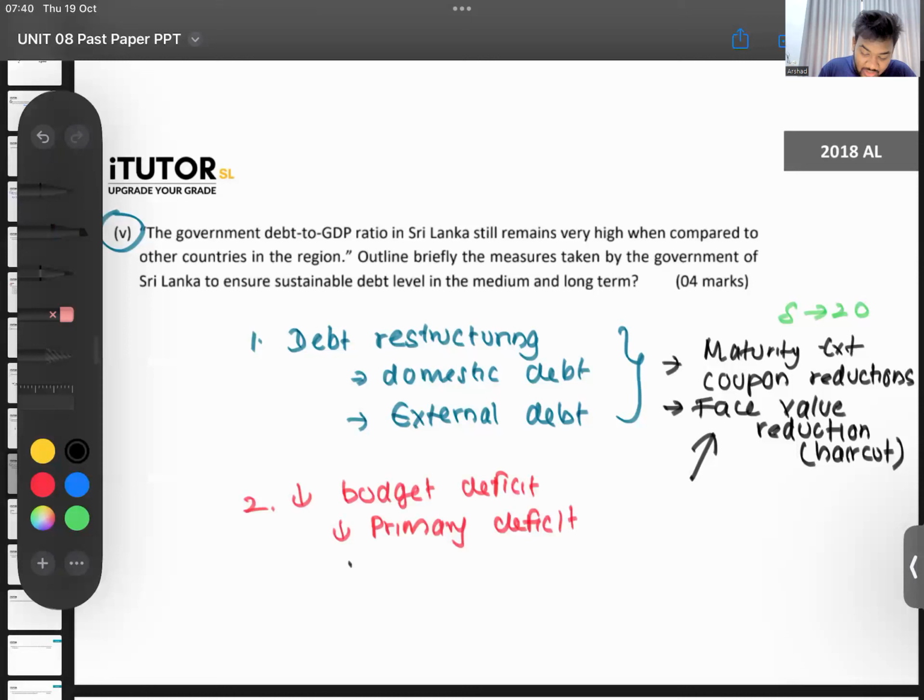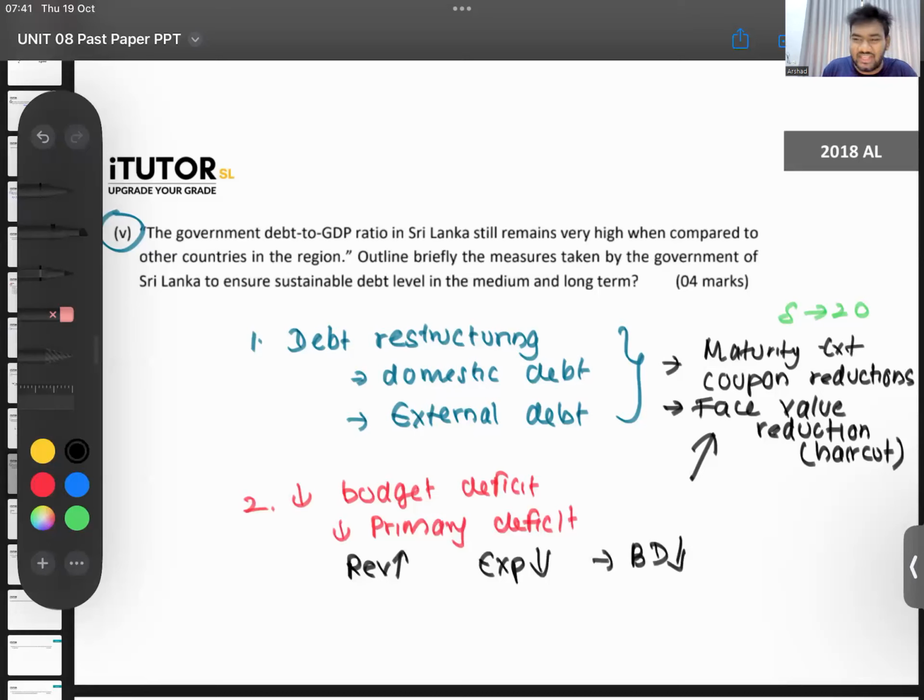So, you can talk about measures to increase revenue, cutting down non-essential expenditure. Now, see, last year with Ranil coming into power, he increased income taxes, increased VAT, all of that went up, no? And he's now trying to expand the tax base, like new taxes are being introduced. So, all of that measures to increase revenue and also cutting off non-essential expenditure. So, that way, what happens? Your budget deficit comes down. So budget deficit comes down, what happens? You can now make sure that your debt is sustainable, that your debt doesn't keep on increasing.